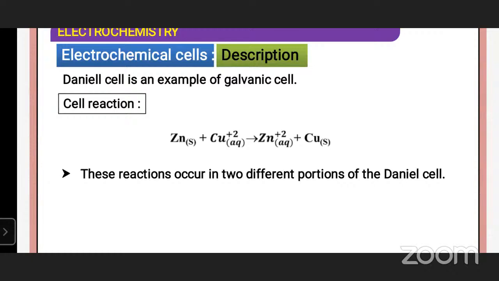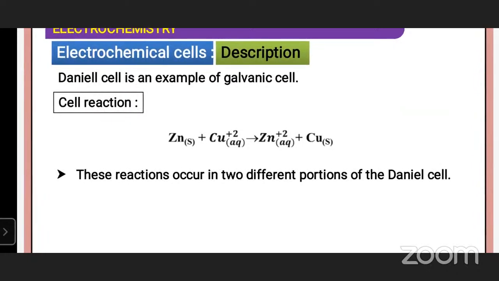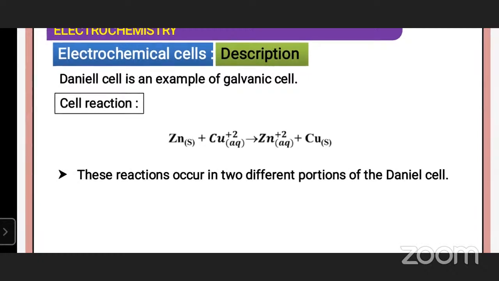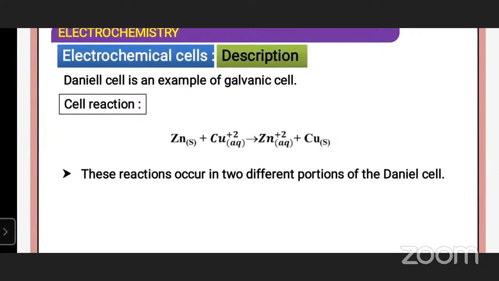The two electrodes are connected externally by a metallic wire through a voltmeter and switch, and internally by a salt bridge. When the circuit is completed by closing the switch, a redox reaction occurs in which one of the electrodes undergoes oxidation while the other undergoes reduction. Here the cell reaction of Daniel cell: Zn plus Cu2+ gives rise to Zn2+ plus Cu.